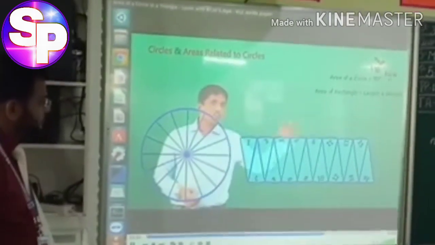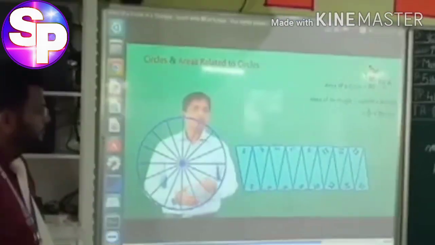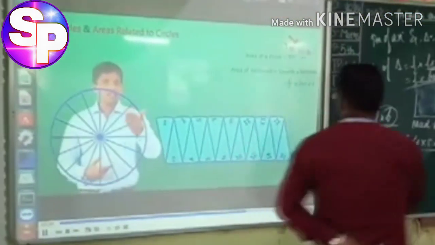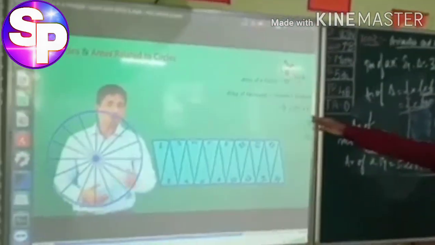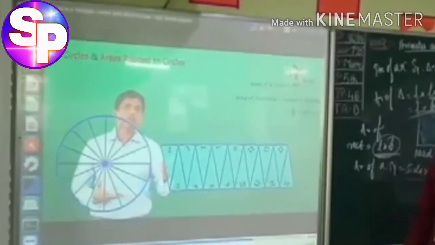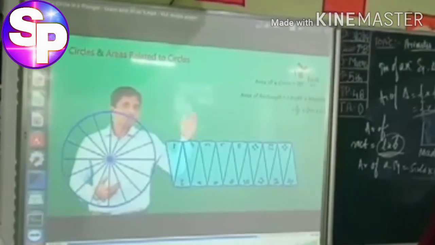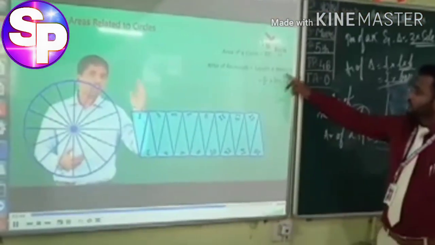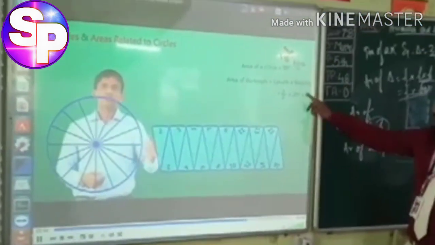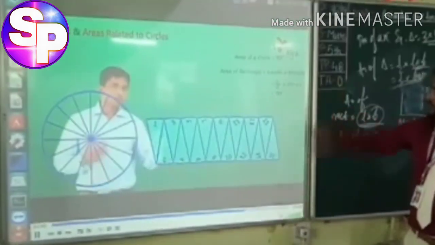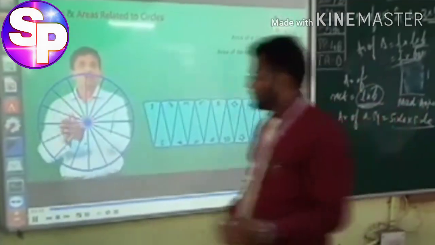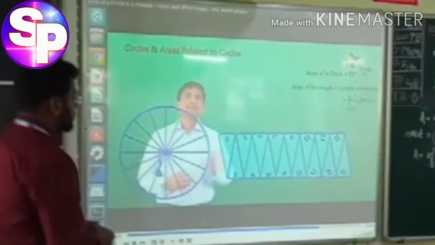So the length becomes half of 2 pi r. The breadth of this rectangle, as you can easily visualize, is nothing but r. So the area of this rectangle is the product of length and breadth, which is half of 2 pi r into r. So we get pi r squared. What we need here is nothing but the area of a circle visualized using a rectangle.